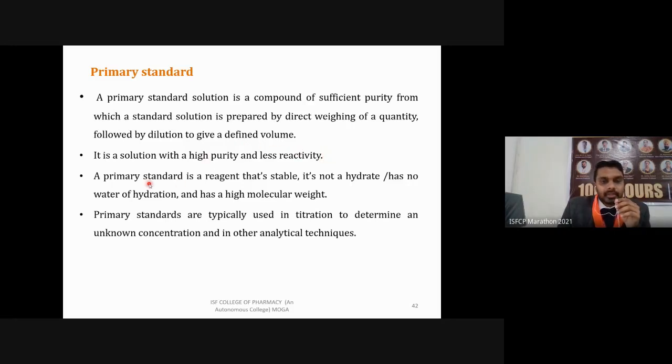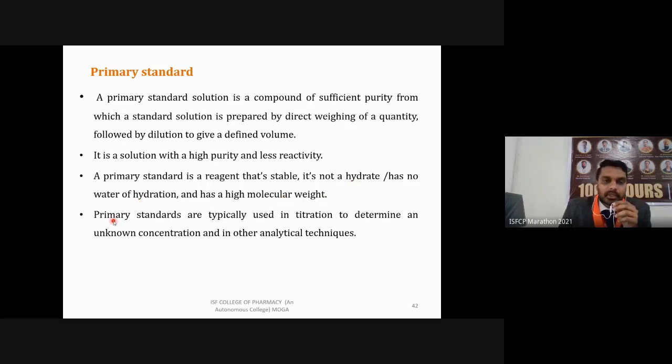Then primary standard is a reagent that's stable. It is not a hydrate, has no water of hydration, and has high molecular weight. It means a solution which we are going to prepare by weighing; it is a chemical in a pure form. It is not any salt form or hydrate form. It can be a salt but not a hydrate form, that is, it does not contain a water molecule or moisture. So its molecular weight is exactly of this molecule only, not of any hydrate or water molecule present.